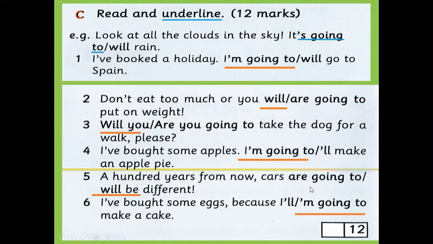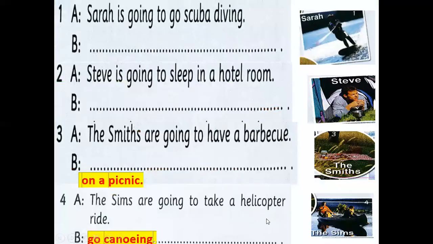A hundred years from now, cars are going, well, it will be different. Cars will be different. There is no evidence here. I have bought some eggs because I'm going to make a cake. Let's move to another activity. Here, look at the images and read the sentences.